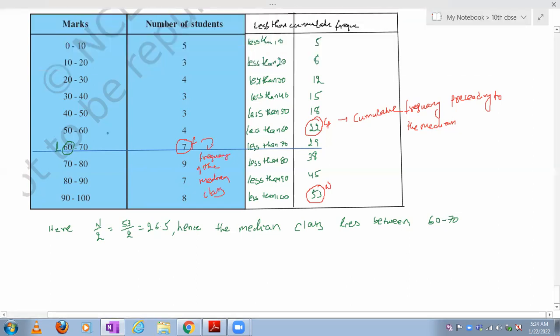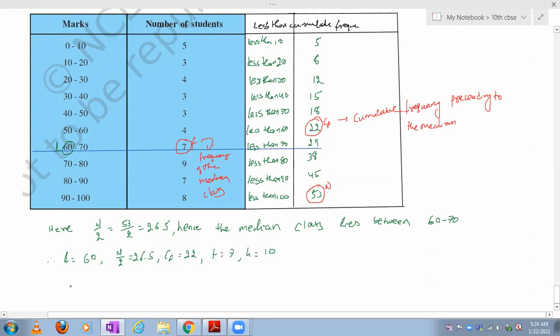Now, therefore, L is equal to 60. N by 2 is equal to 26.5, and CF is equal to 22. F is equal to 7. The class length H is 10 actually.